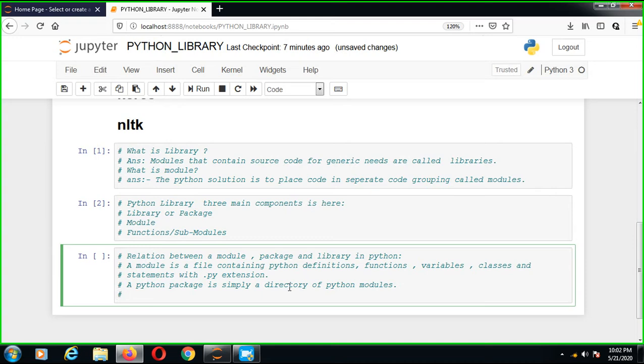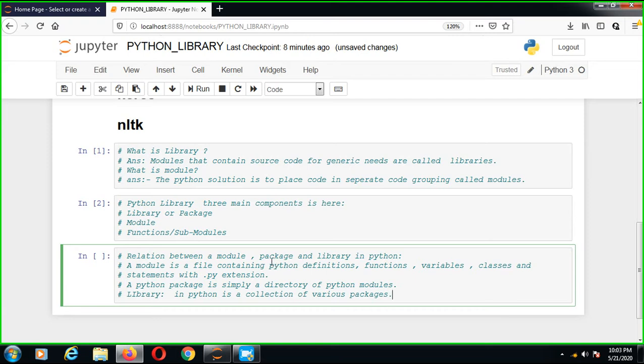Now another relation, of library. So we are discussing library. A library in Python is a collection of various packages. So there is no difference between package and Python library.